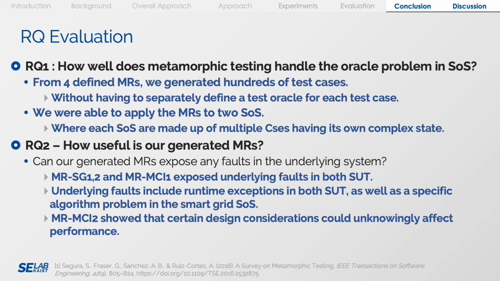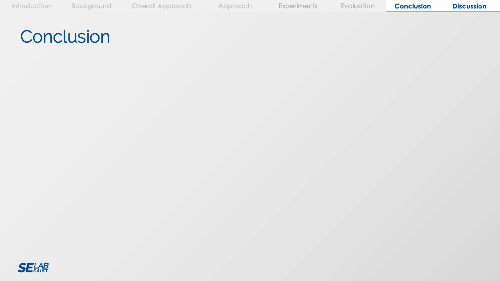The next research question was how useful are our generated metamorphic relations? Can our generated metamorphic relations expose any faults in the underlying systems? For the metamorphic relations, MRSG1 and 2, and MRMC1 expose underlying faults in both systems under test. The underlying faults include runtime exceptions in both systems under test, as well as a specific algorithm problem in the smart grid system of systems. The metamorphic relation MCI2 showed that certain design considerations could unknowingly affect performance.